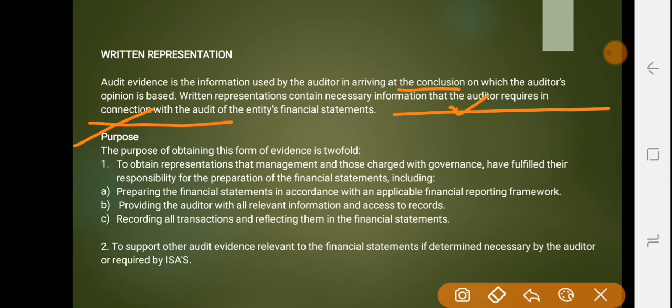There are certain purposes associated with written representation. The first is to obtain the representation that management and those charged with governance have fulfilled their responsibility for the preparation of financial statements, which includes the following.